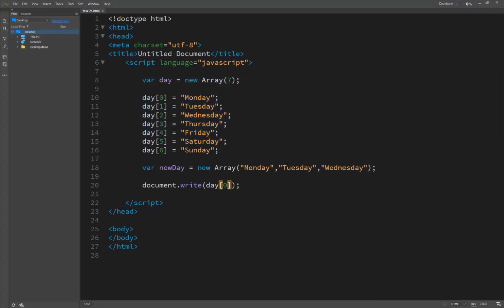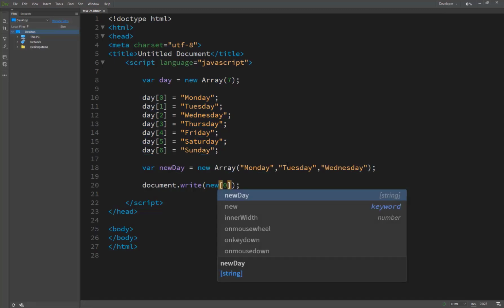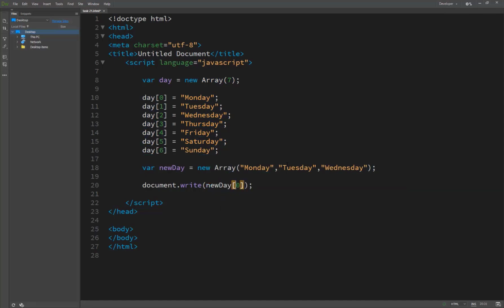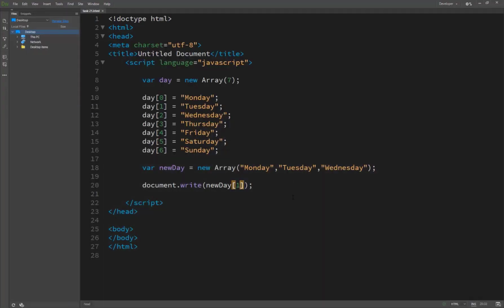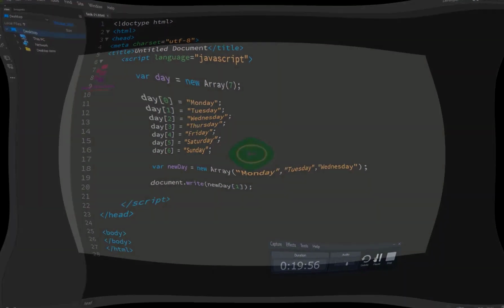And for the other one we try the new day here, and we write 1, and you will see the result. This is the same, Tuesday. Counting starts from 0, so it's 0 and then 1, the position of 1. So we are completing this task.